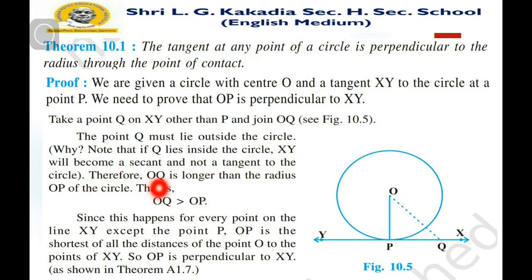Therefore, OQ is longer than the radius OP of the circle. That is, OQ is greater than OP, because OP is a radius and Q is outside the circle.